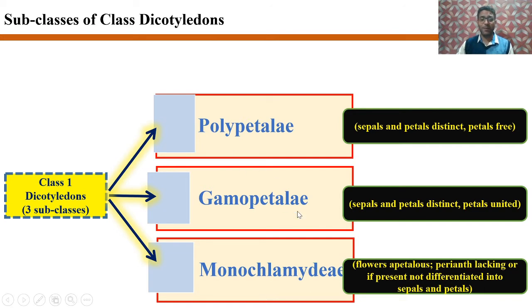Number second is Gamopetalae, where the sepals and petals are distinct but the petals are united. That means they have synpetalous condition. And the third is Monochlamydeae, where the flowers are apetalous. That means they bear no petals and the perianth is either lacking, and if present, it is not differentiated into sepals and petals.